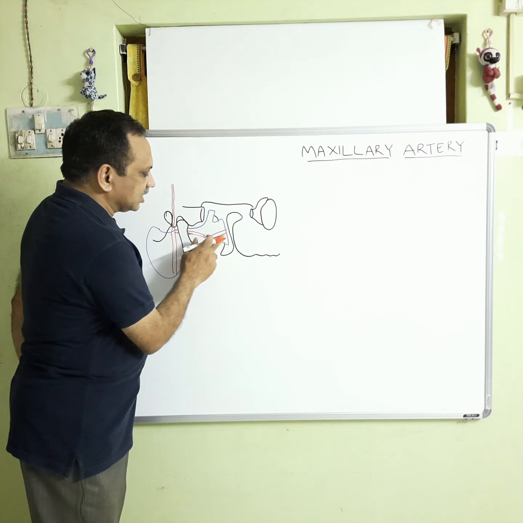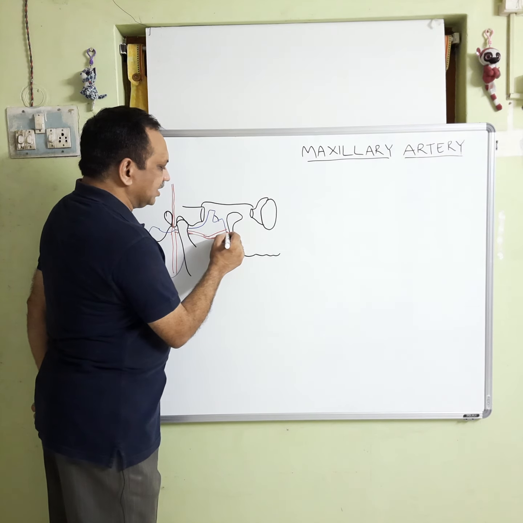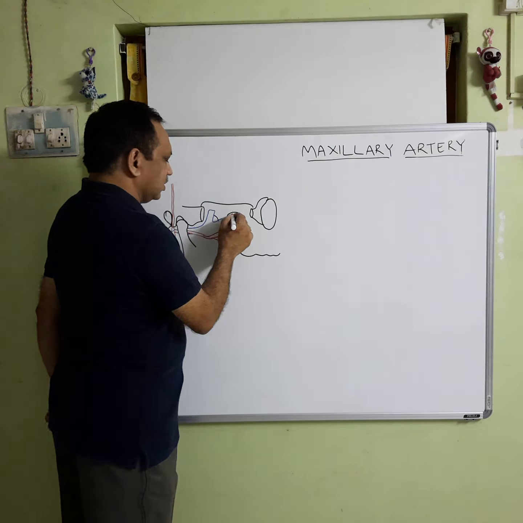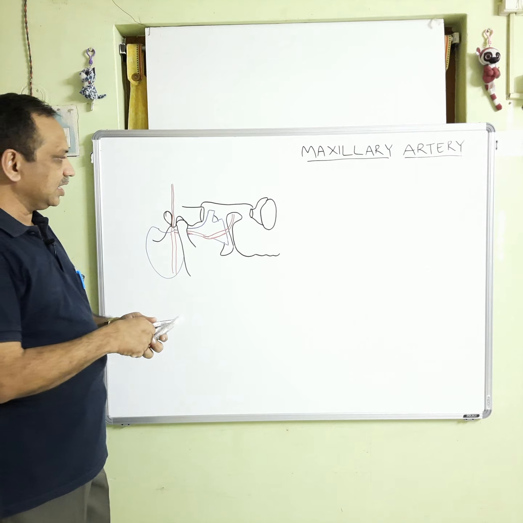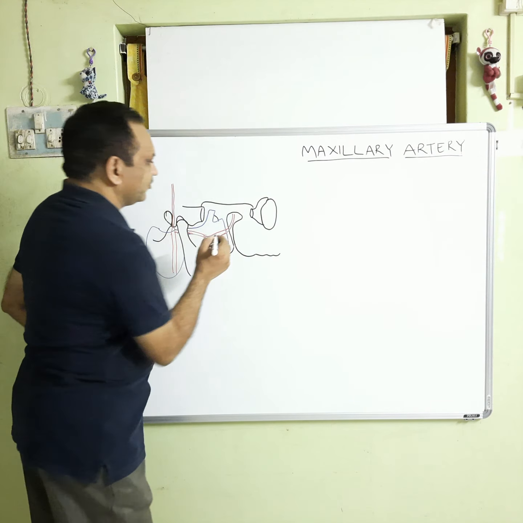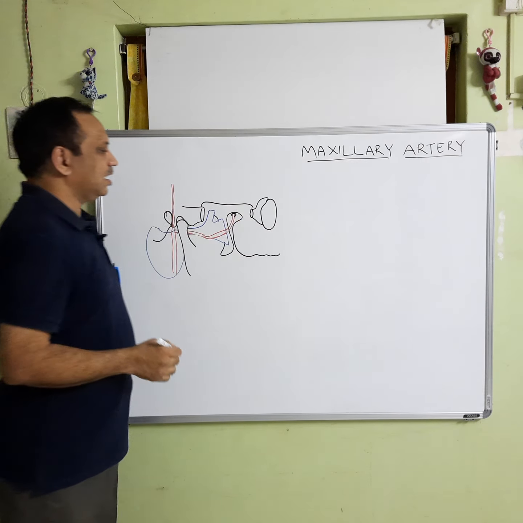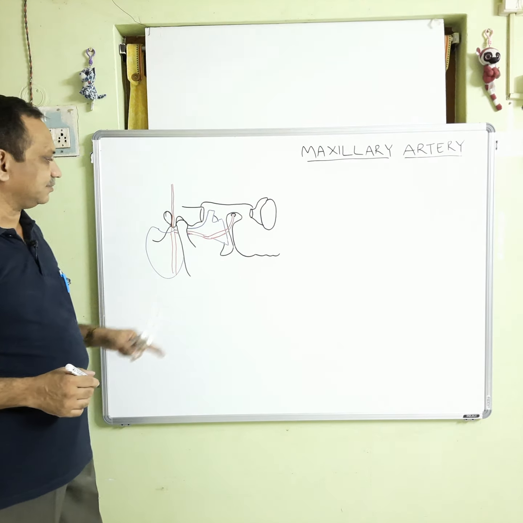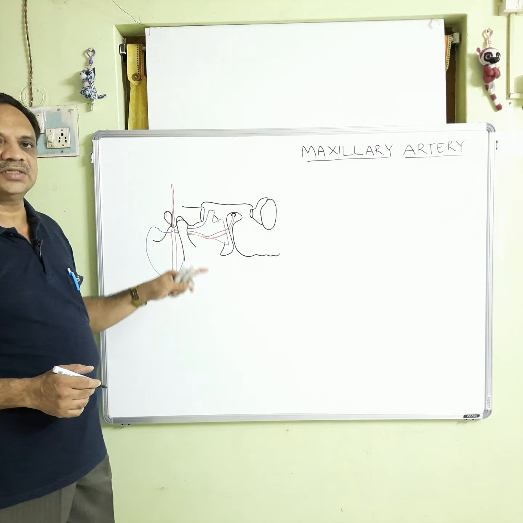So, this is the pterygoid part, and the third part is the pterygopalatine part, which enters into the nasal cavity through a foramen, the sphenopalatine foramen, which is present on the medial wall of the pterygopalatine fossa. So, we will see the branches one by one.